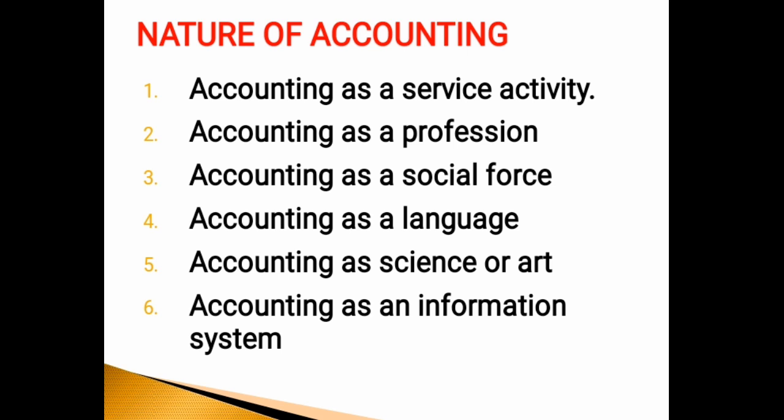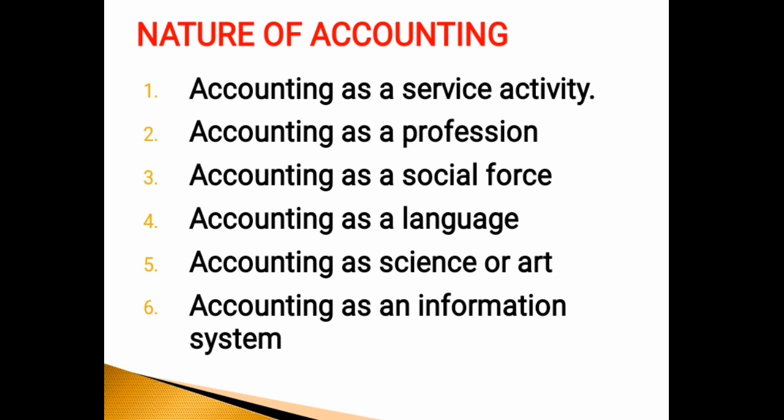Fifth nature is accounting as science or art. First, let us discuss accounting as science. What is science? Science is a systematized body of knowledge which establishes a relationship of cause and effect in the various related phenomena. It is also based on some fundamental principles.